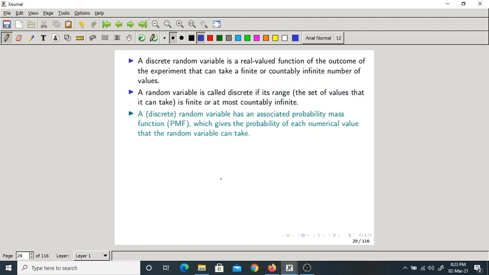For every random variable we have an associated PMF, probability mass function. How is it defined? Simply write like this: Px of small x equal to probability that capital X equal to small x.